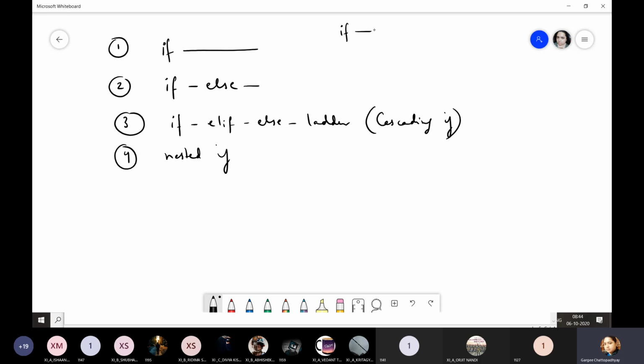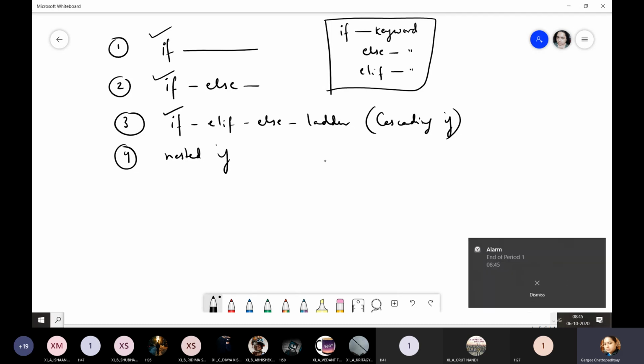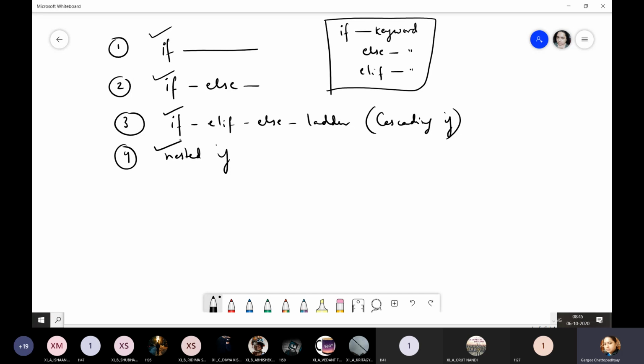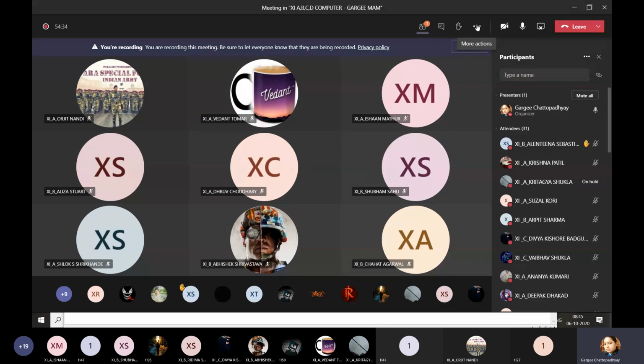If is a keyword. Else is a keyword. Elif is also a keyword. These three are the keywords which we will be using in our program. Okay, so we will be beginning with the simple if statement, then we move to the if else statement, then if, elif, else ladder, and finally we would be discussing nested if. So this we will start from day after tomorrow. Okay, so that's all in today's class.